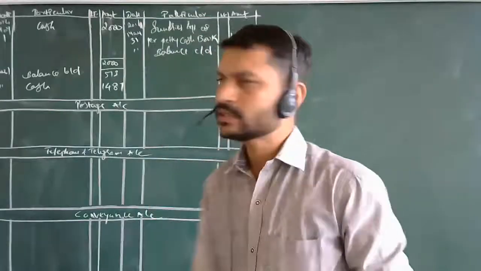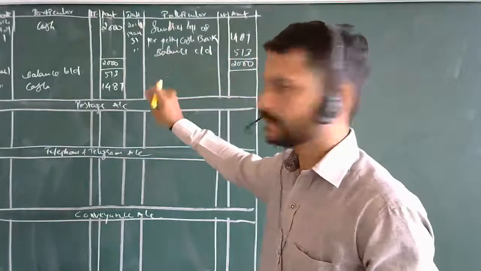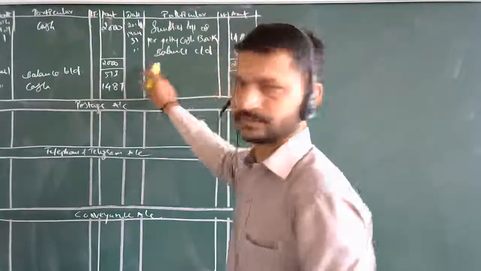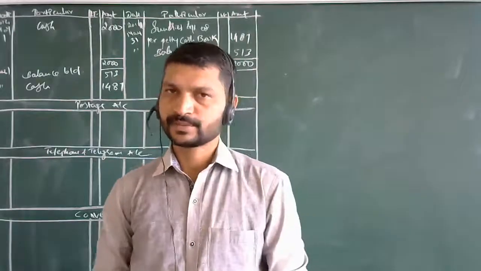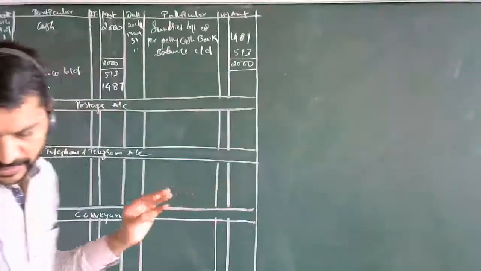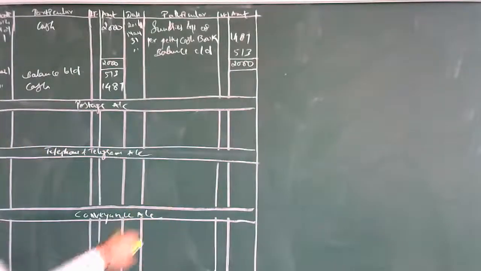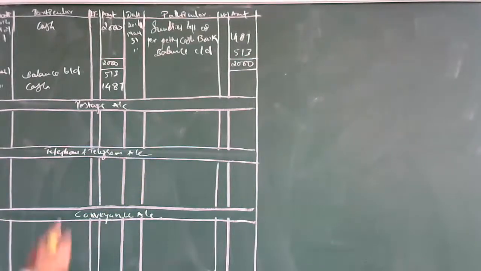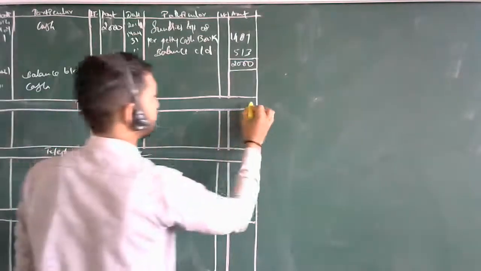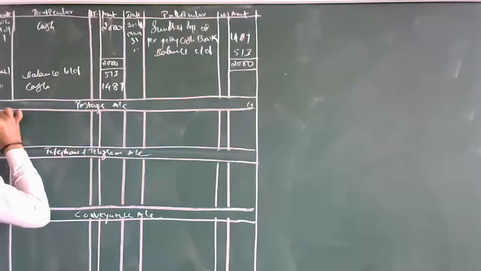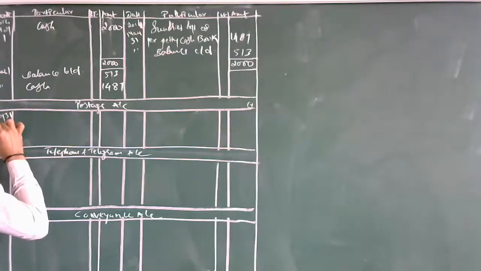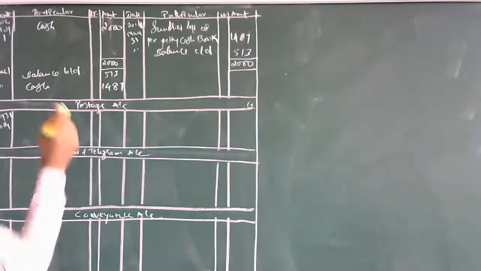Obviously, most of the things will get tallied at that place only. We have concluded this part. The 2,000 given as money for the expenses, we have tallied this. Now the other remaining things will not get completed here. So here we are having single entries. These are debit side and these are credit side, as usual. Then in the postage account, how much expenses have you made? May 31, 2014. How much expenses? By or to?